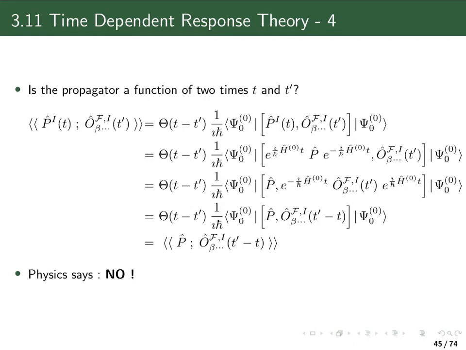Now, remember again that our unperturbed zeroth order wave functions are the eigenfunctions of this Hamiltonian. So I can let the exponential operator act on it here to the left in the first term of the two terms which you have in the commutator.